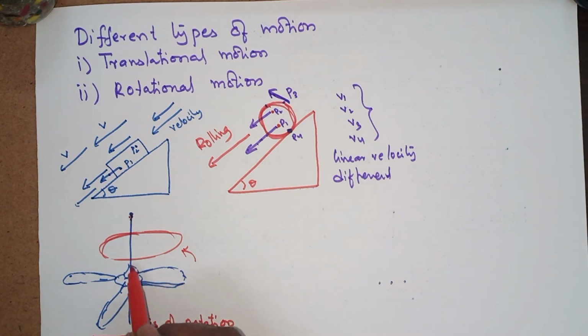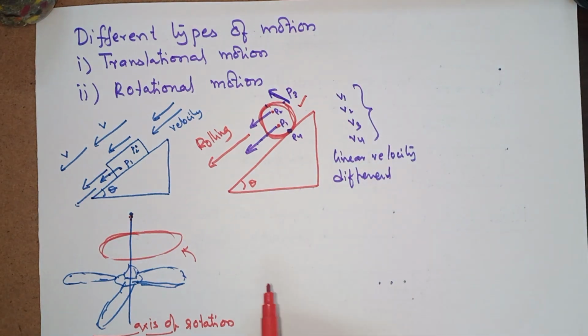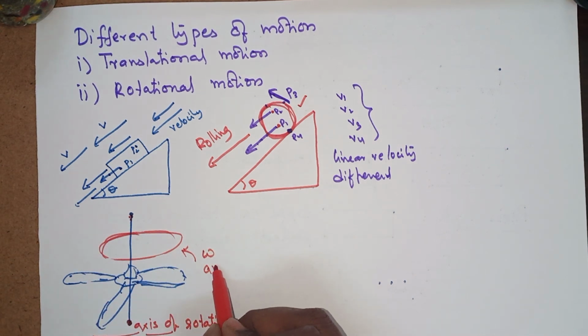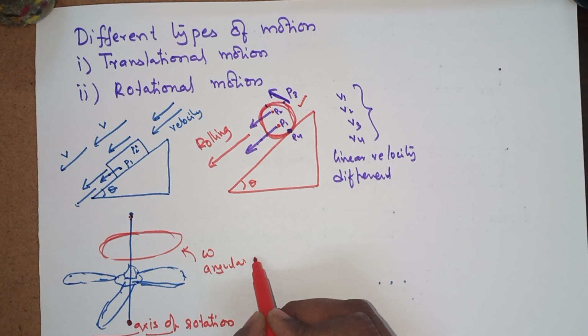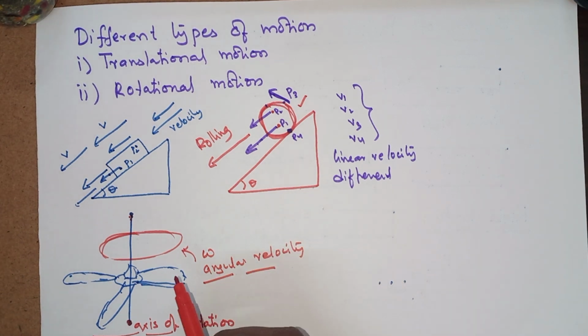About the fixed axis, this is being rotated, and this has only rotation, no translation. When it is being rotated about an axis, it would have angular velocity.